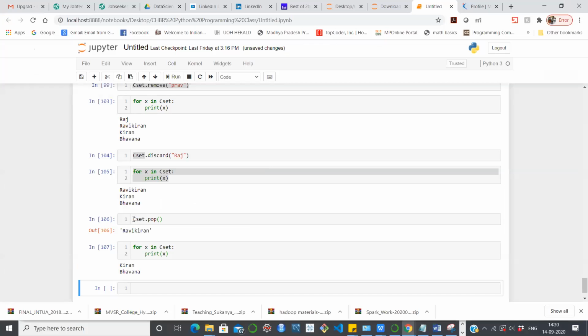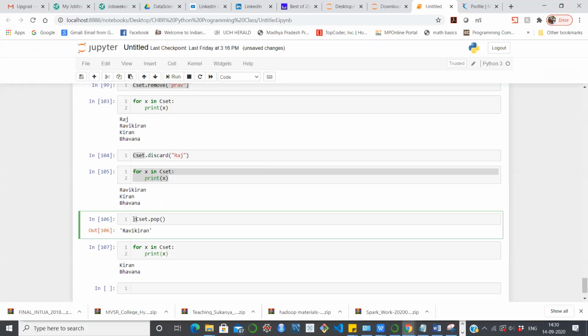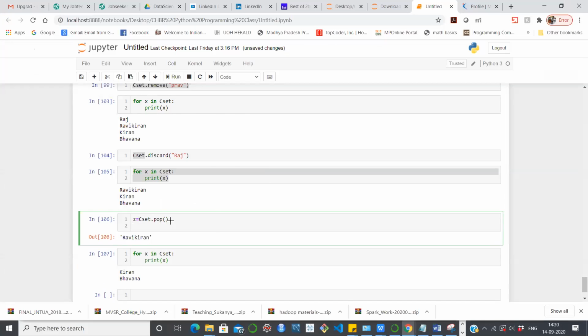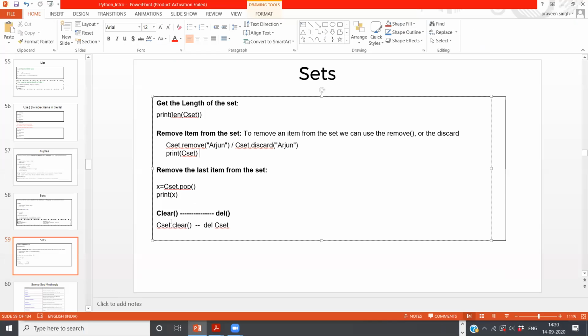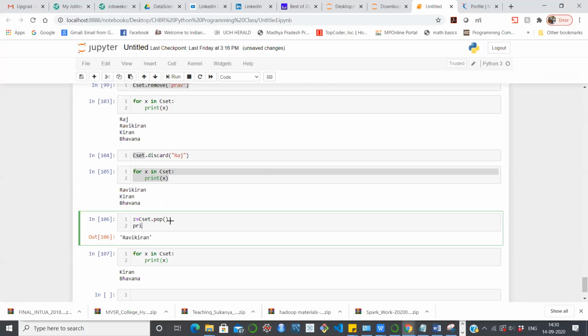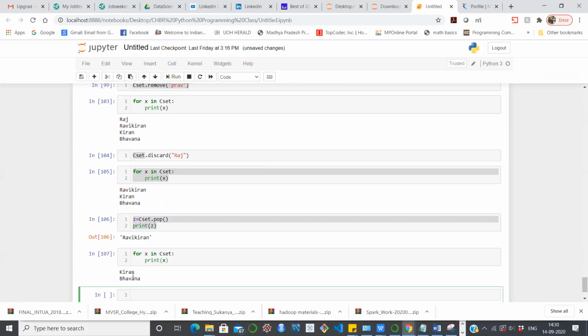Either you can write in this manner, or you can write it like z equal to cset.pop(), and then just print this z. So you will come to know what exactly it is. Suppose now again I will perform this same item. Now you can see we have Kiran, as well as Bhavna.